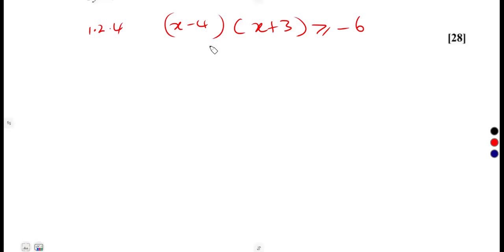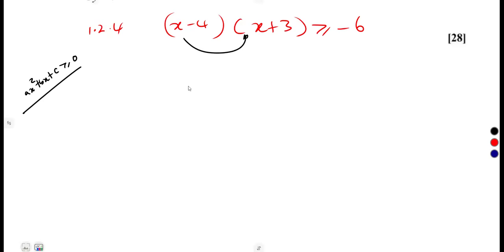We are forced to expand our brackets and reformulate a quadratic inequality in a proper way from our quadratic expression, ax squared plus bx plus c. It is going to be greater than or equal to 0, or is it going to be less than or equal to? But we need to formulate something of that nature, a quadratic. So we are forced to expand the brackets.